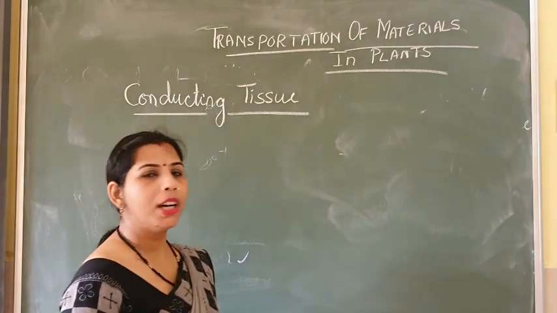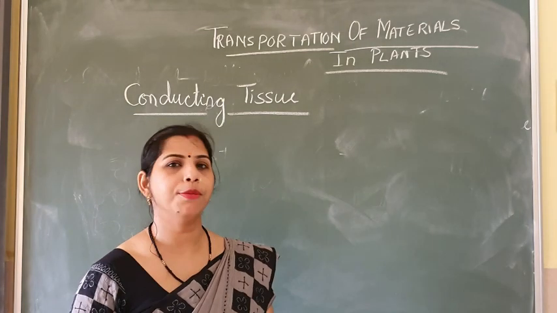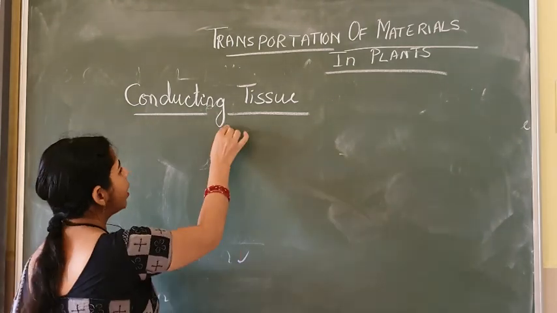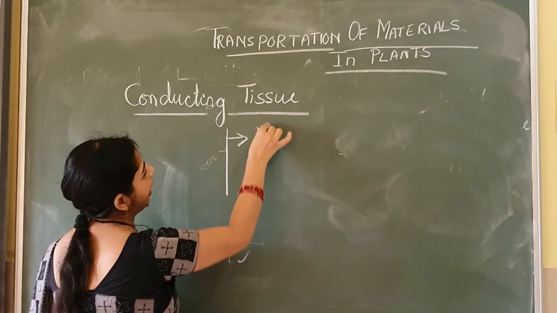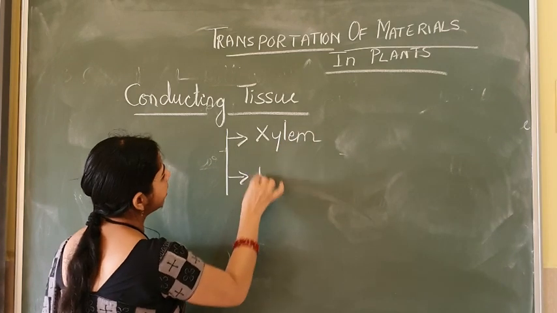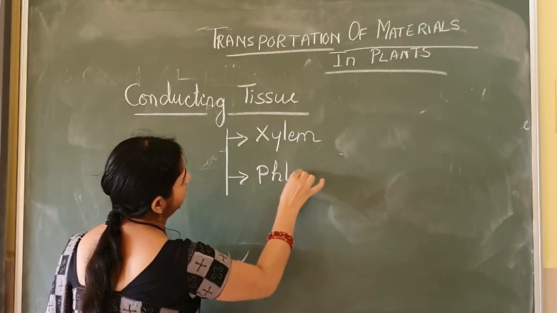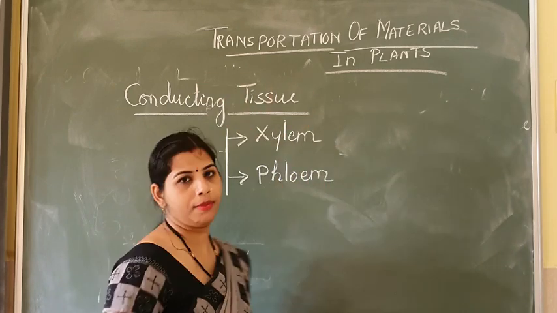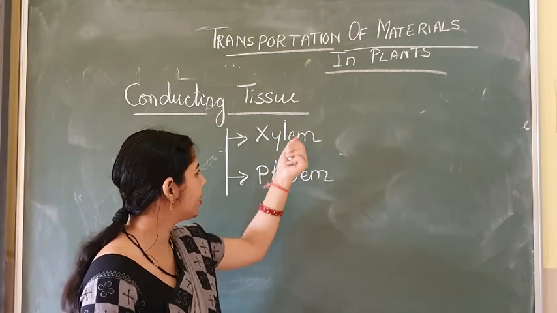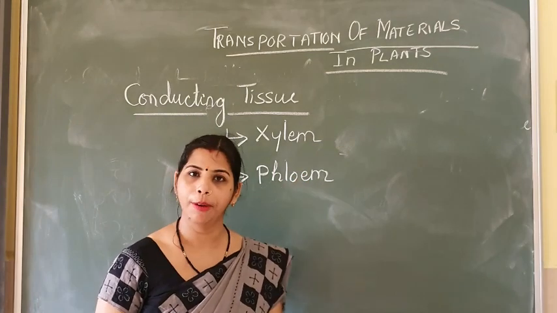Now, there are two conducting tissues which help in the transportation of materials in the plants, and those two conducting tissues are xylem and the second one is the phloem. I think you recall the names when you see xylem and phloem.